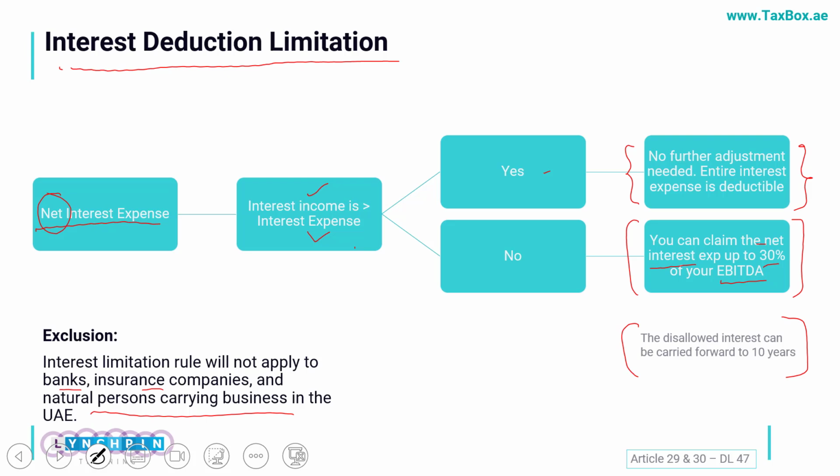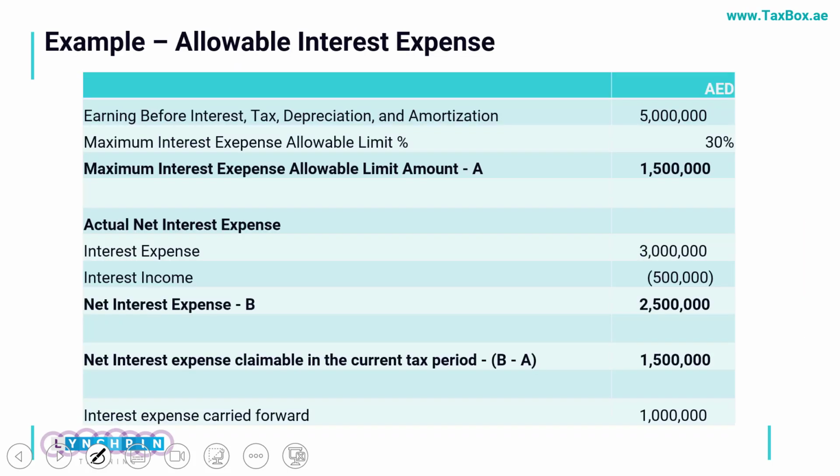If you refer to my session on partnerships, if a partner has taken a loan initially to invest in the business and is paying interest on that loan, and the partnership is not treated as a single taxable entity for the calculation of taxable income, then the partner can claim all his interest. But as a company there is a limit, and I can claim only up to 30% of my EBITDA.